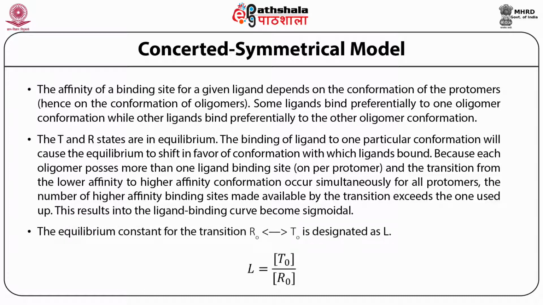The equilibrium constant for the transition R0 to T0 is designated as L. R0 is the initial concentration of R state, T0 is the initial concentration of T state. So L, the equilibrium constant of the transition, is the concentration of T0 divided by the concentration of R0.